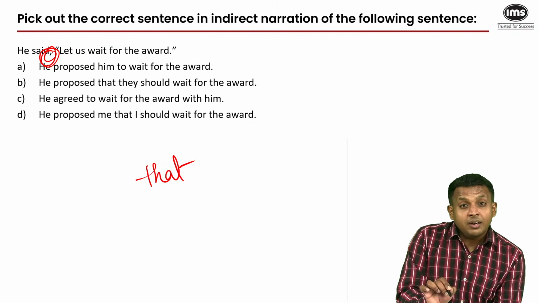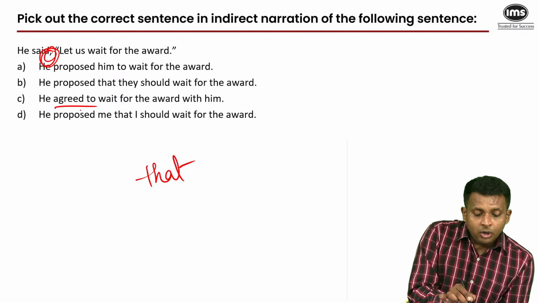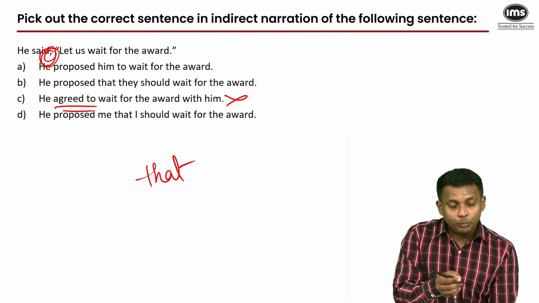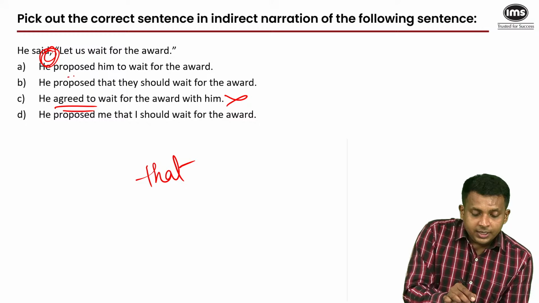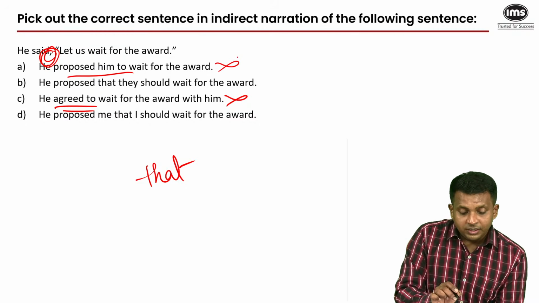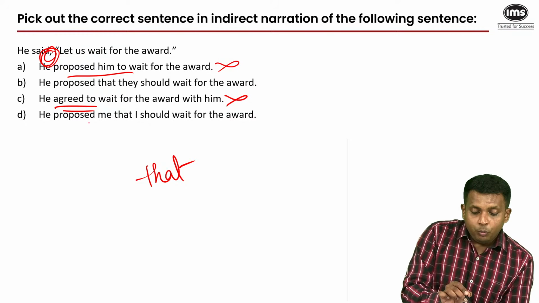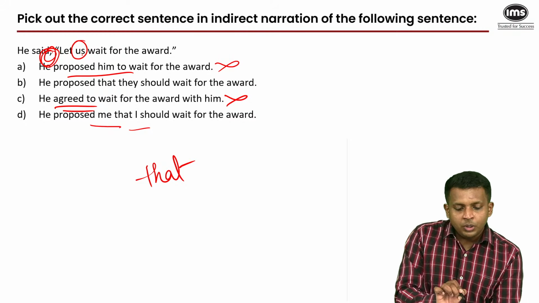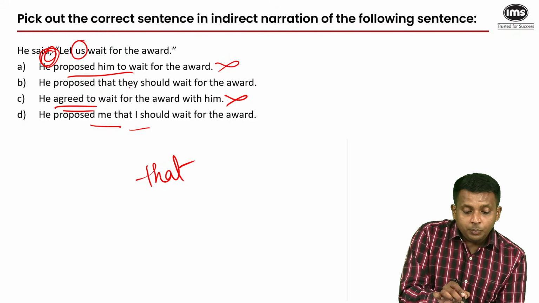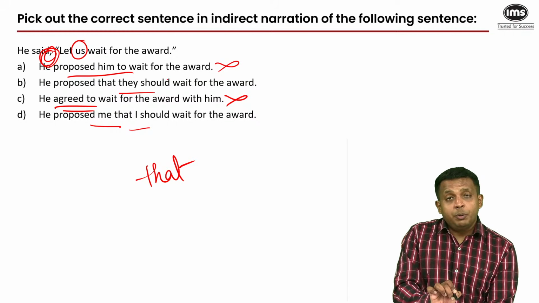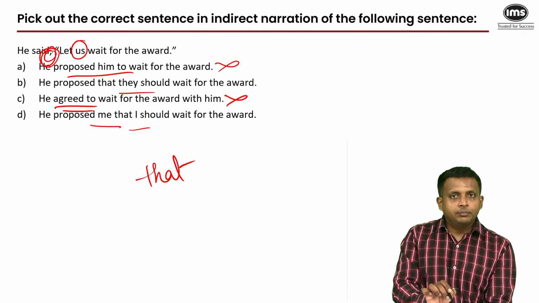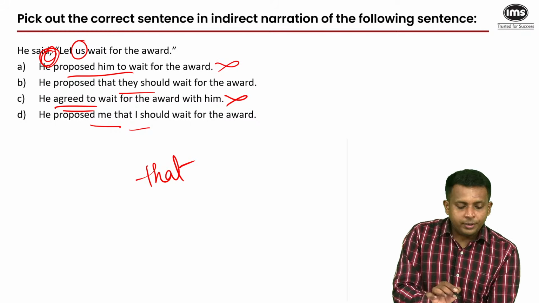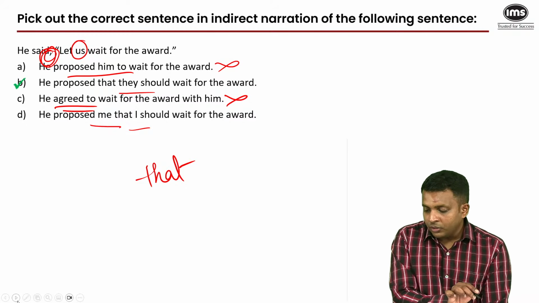And let us wait for the award is a proposal. So it's okay to use that reporting verb proposed. Not agreed. It's not an agreement. It's not like someone else proposed and this guy agreed. This guy proposed. So proposed him is not correct. The connector is missing. Proposed me, and I does not come from this plural pronoun. So that plural pronoun is only here: He proposed that they should wait for the award. That's how you frame something which has been proposed. So our answer here is obviously B, as all of you have answered correctly.